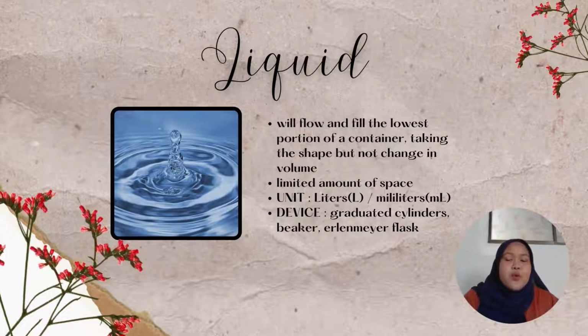Now, let me explain what liquid actually is. Liquid will flow and fill the lowest portion of a container, taking the shape but not changing in volume. The limited amount of space between particles means that liquids have only very limited compressibility. When measuring the volume of liquid, the units liter and milliliter are used. Devices used for liquid measurement include graduated cylinders, beakers, and volumetric flasks.